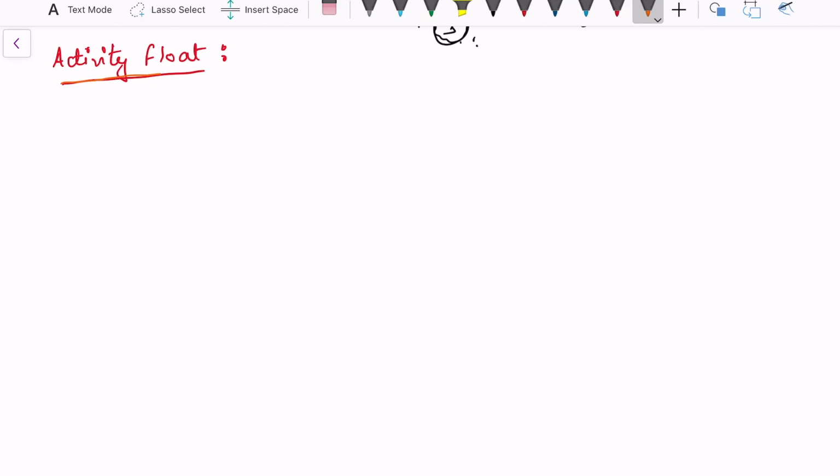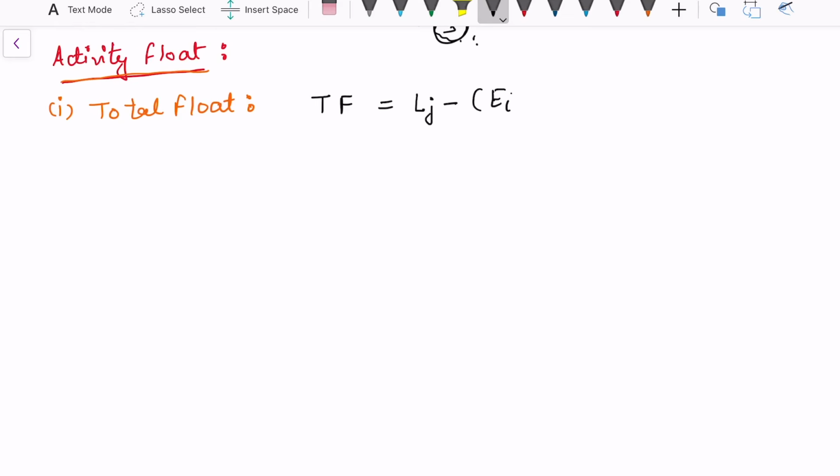Next we define the activity float, and the first activity float is total float. Total float is the free time which is available for the activities, and this is the amount that can be delayed without delay in the project completion date. And hence we now want to calculate total float. I'm writing it as total float, and this case is written as Lj minus Ei plus Tij.